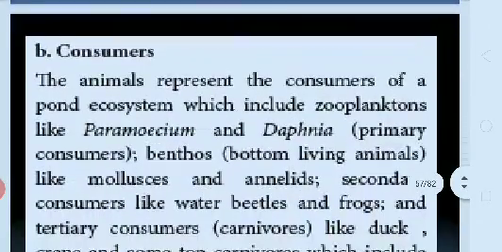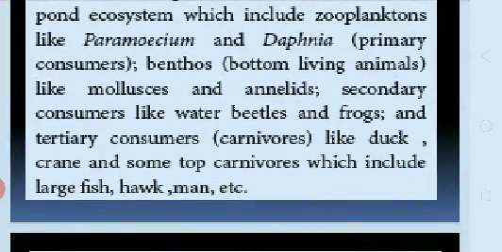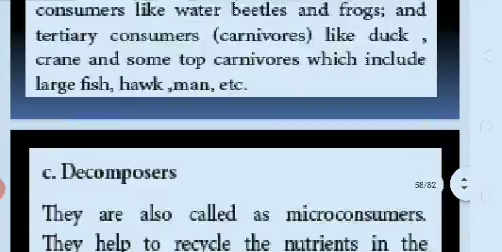Here, what are the consumers present? The animals represent the consumers of the pond ecosystem, which include zooplanktons like Paramecium and Daphnia. Primary consumers are benthos, bottom living animals like mollusks and annelids. Secondary consumers are water beetles and frogs, and tertiary consumers are carnivores like duck, and some top carnivores which include large fish, hawk and man, etc.